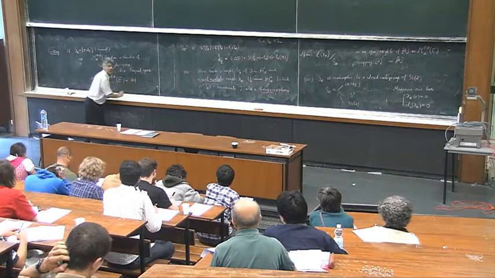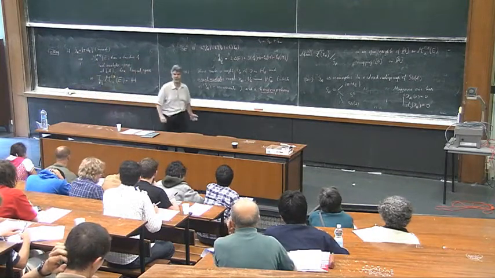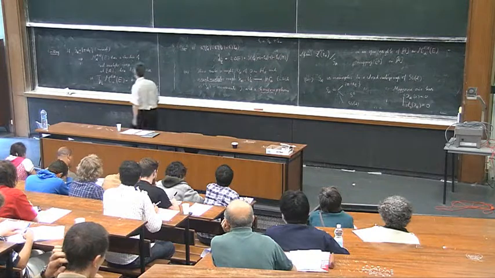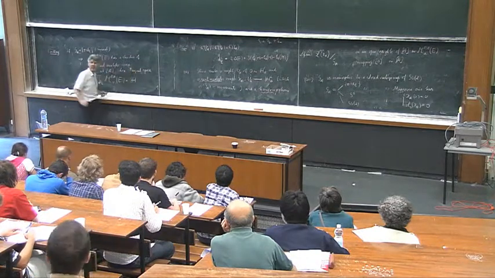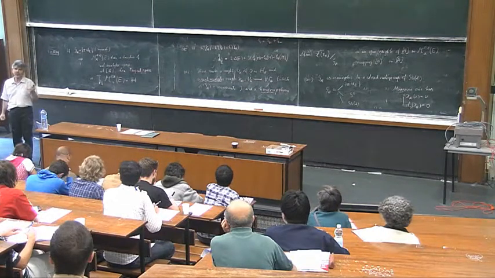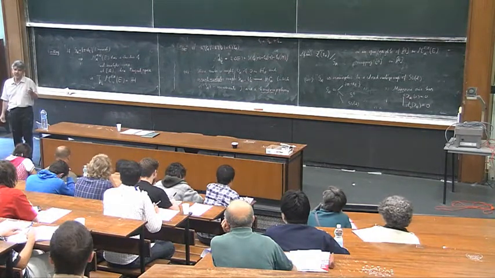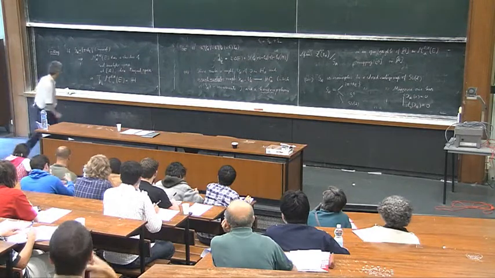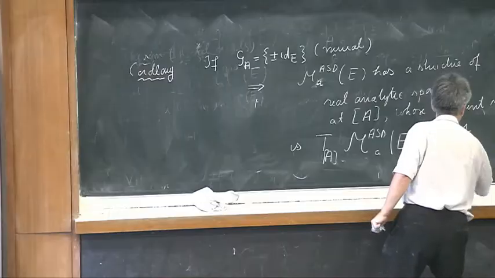Why? Because the derivative of K vanishes. So the Zariski tangent space of a real analytic space defined by a system of equations is by definition the kernel of the differential. This is the definition. The Zariski tangent space is H1A.